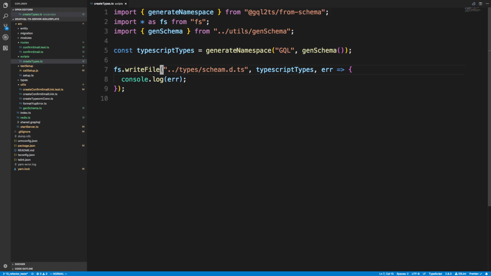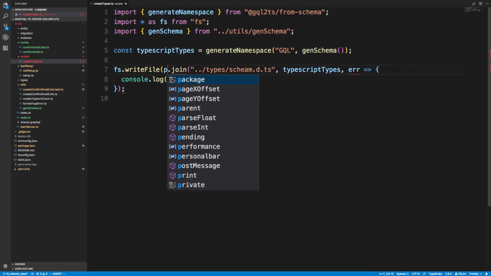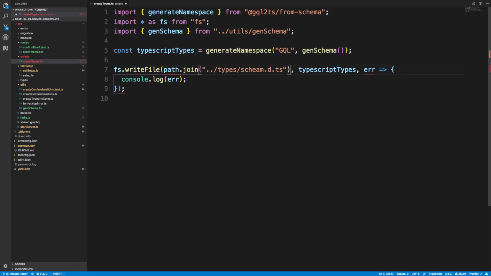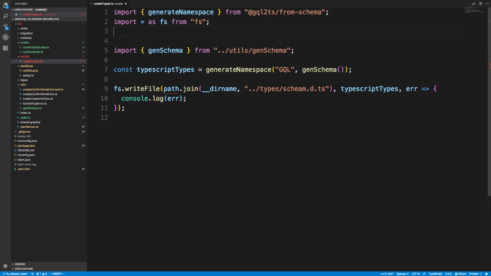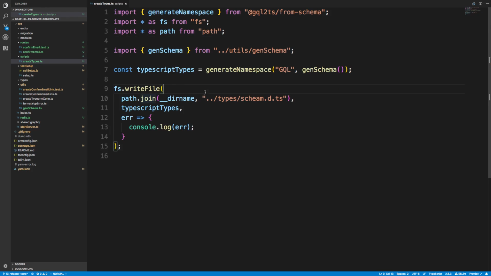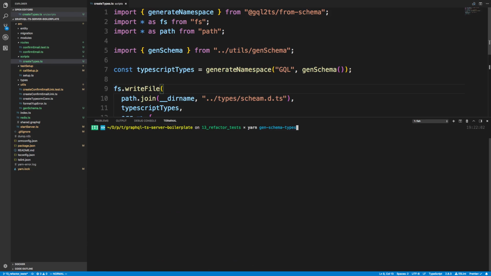So path.join, and here's the directory name. Okay, we'll import that, and let's give it another go.